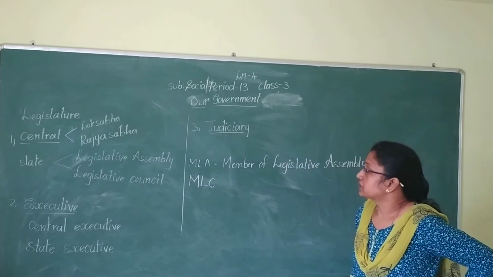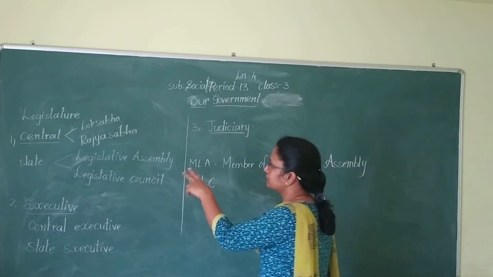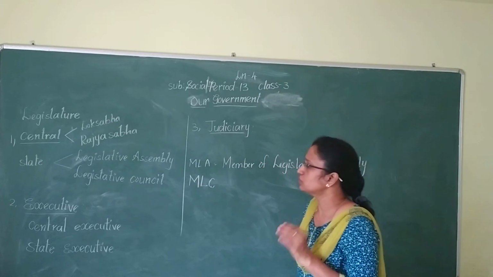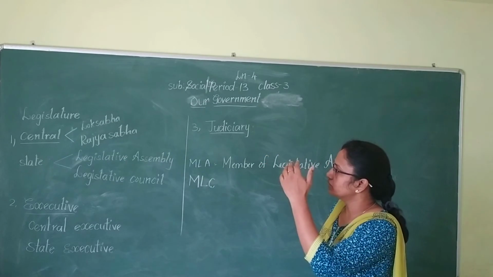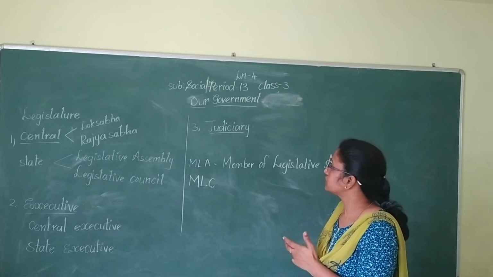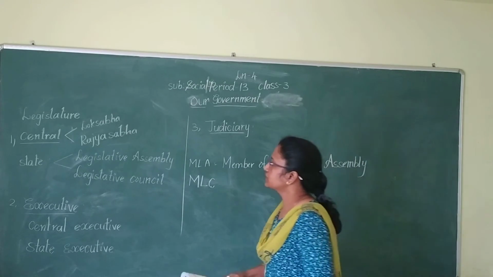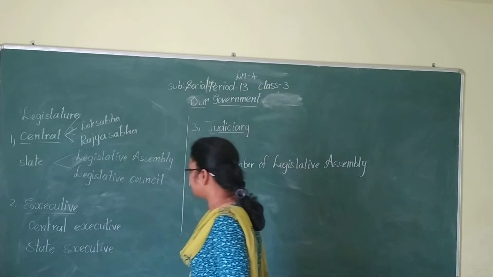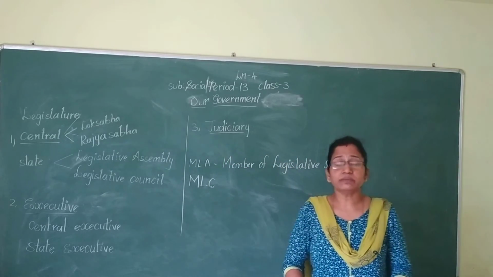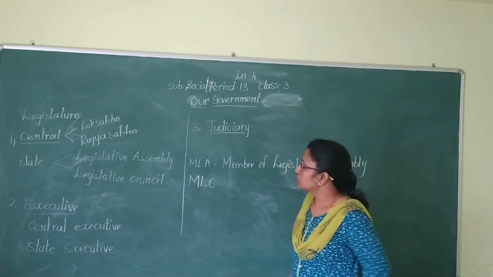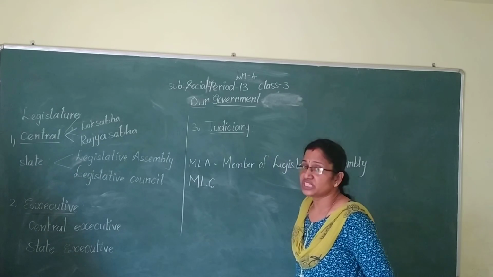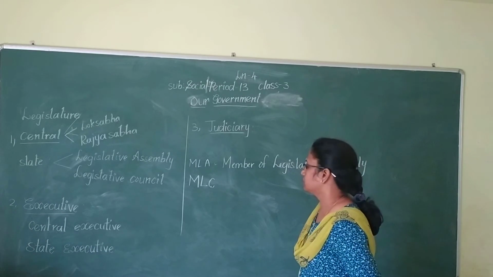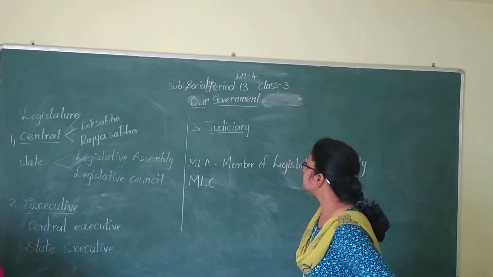Okay, children. So next, judiciary. We completed the legislative and the executives: the central executive and state executive. In the legislature, there are two types: central legislature and state legislature. Next, judiciary. What is meant by judiciary? Judiciary means the judges collectively. All the judges collectively are known as the judiciary.